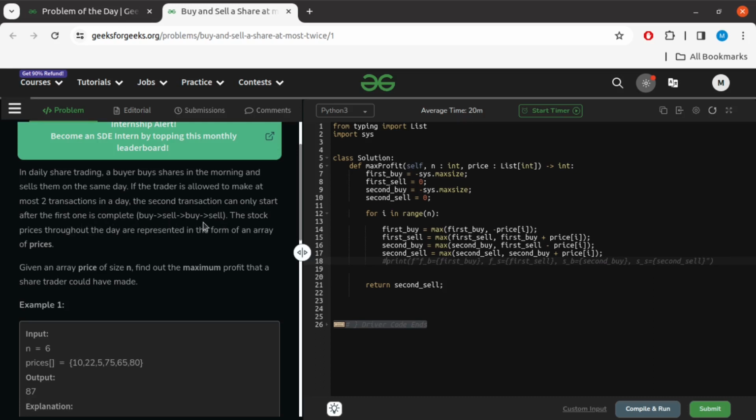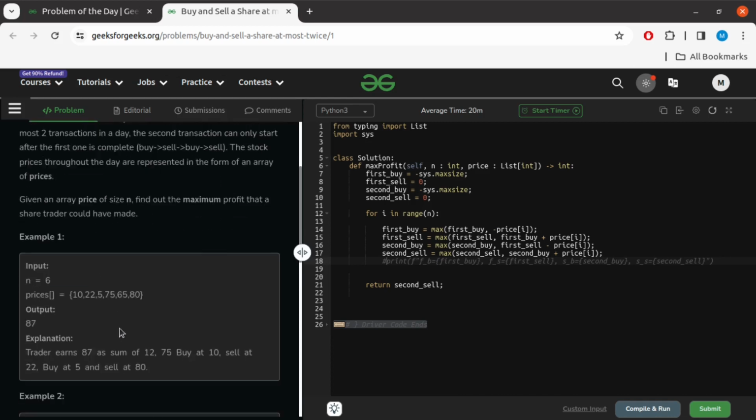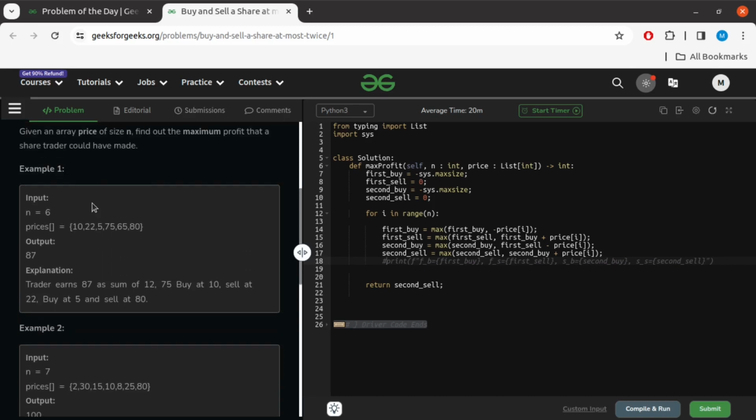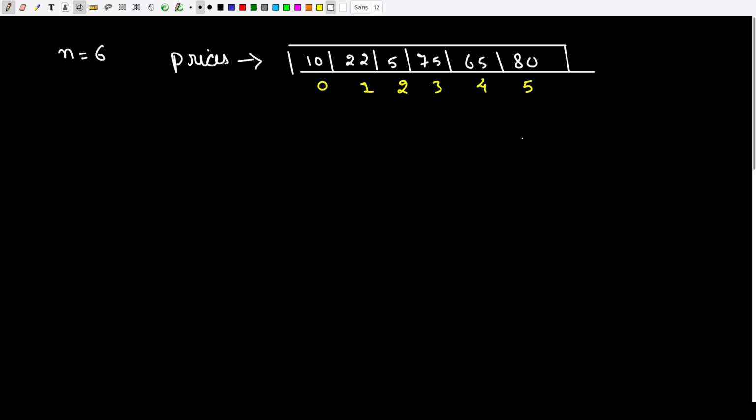So buy, and sell. The stock prices throughout the day are represented in the form of an array of prices. So let us try to understand the problem with the help of an example. So in this example, this is the price array which is given to us, and to ease the explanation, what I'm going to assume here is that this is the price of the share on a particular day.